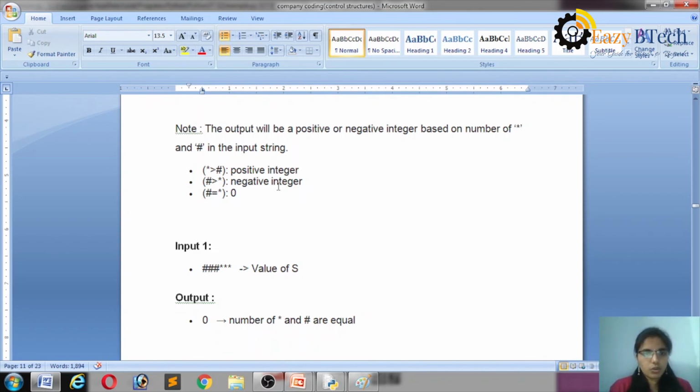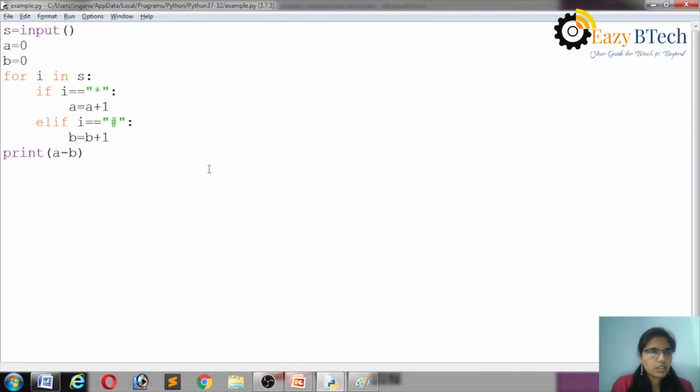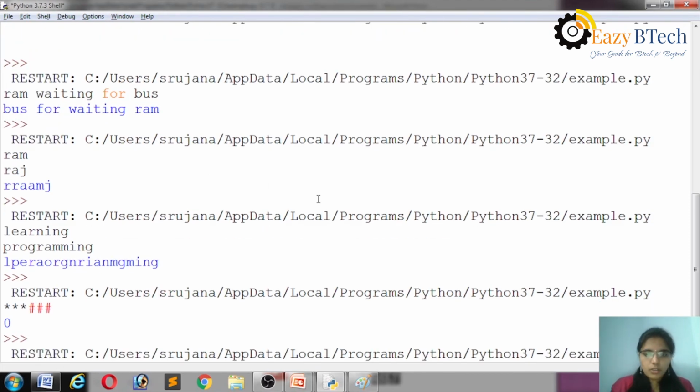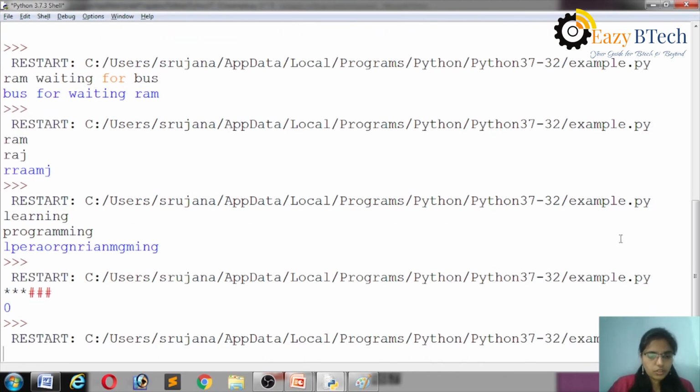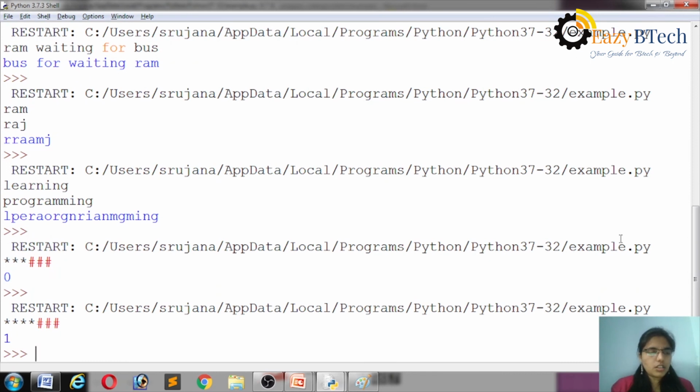So if star is greater than hash, check once. Execute this. I am taking 4 stars and 3 hashes. The answer is 1.